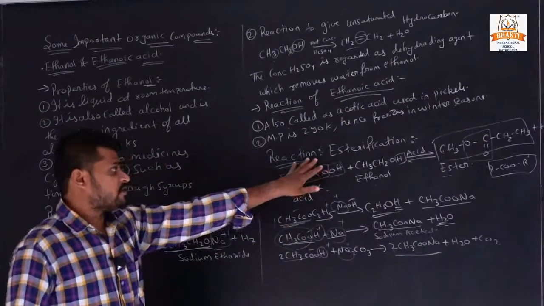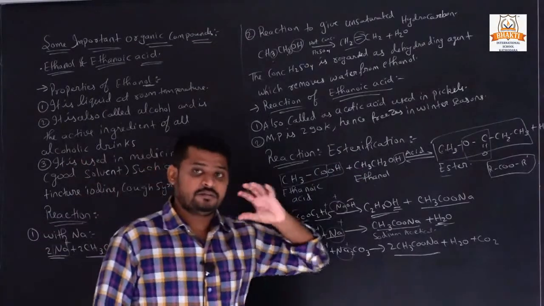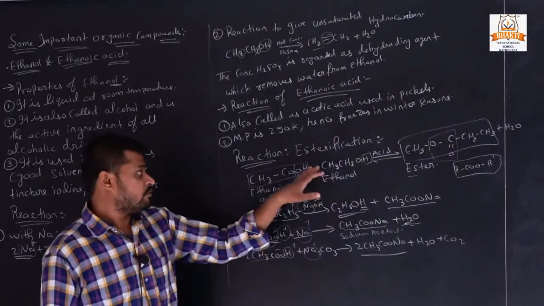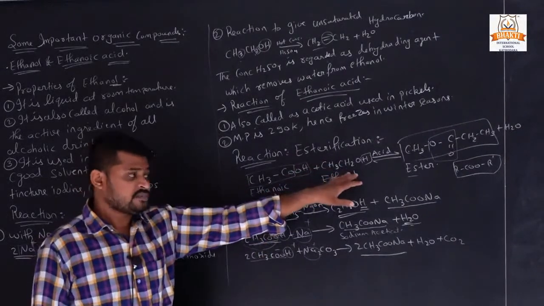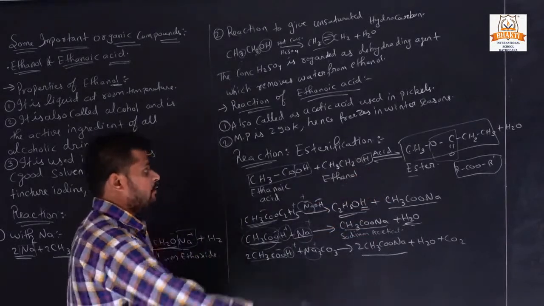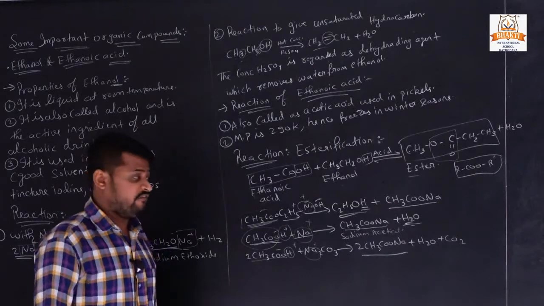This is a very important topic: esterification is mostly asked in board examinations. What is esterification? By this chemical representation, we also obtain a definition.